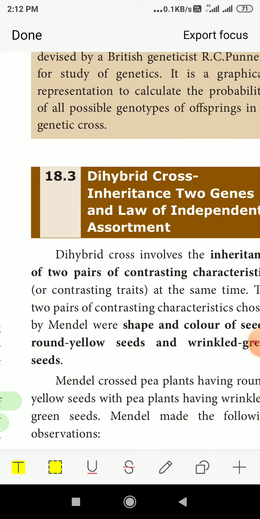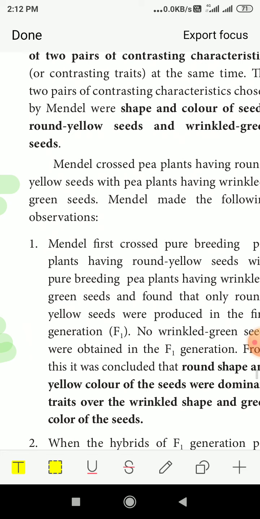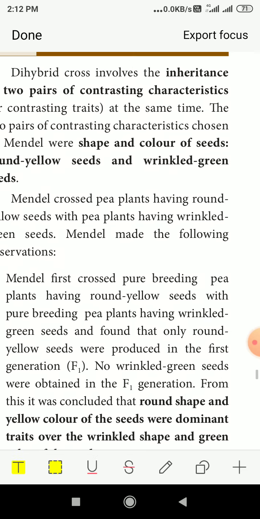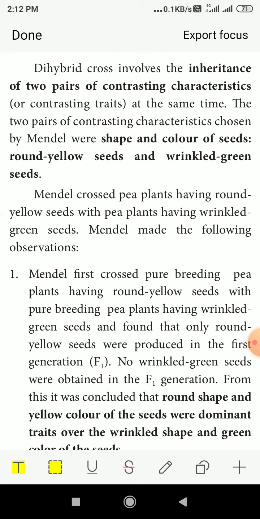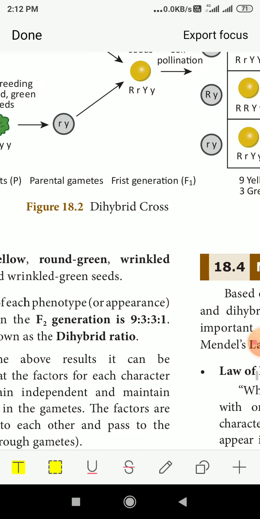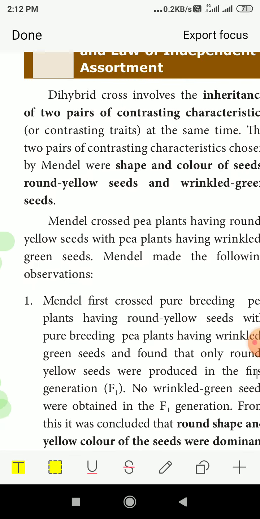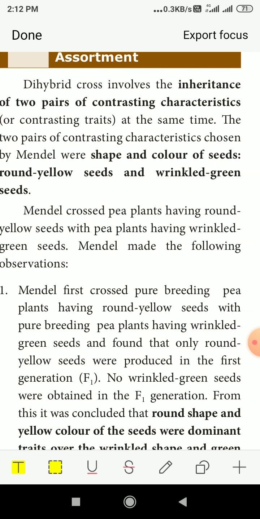Now the dihybrid cross, the inheritance of two genes and the law of independent assortment, is the next topic. In the monohybrid cross, only one character was taken, tallness and dwarfness. Dihybrid means two different characters are used for crossing and pollination to find out the result. That is called the dihybrid cross. So let us go for that. A dihybrid cross involves the inheritance of two pairs of contrasting characters.